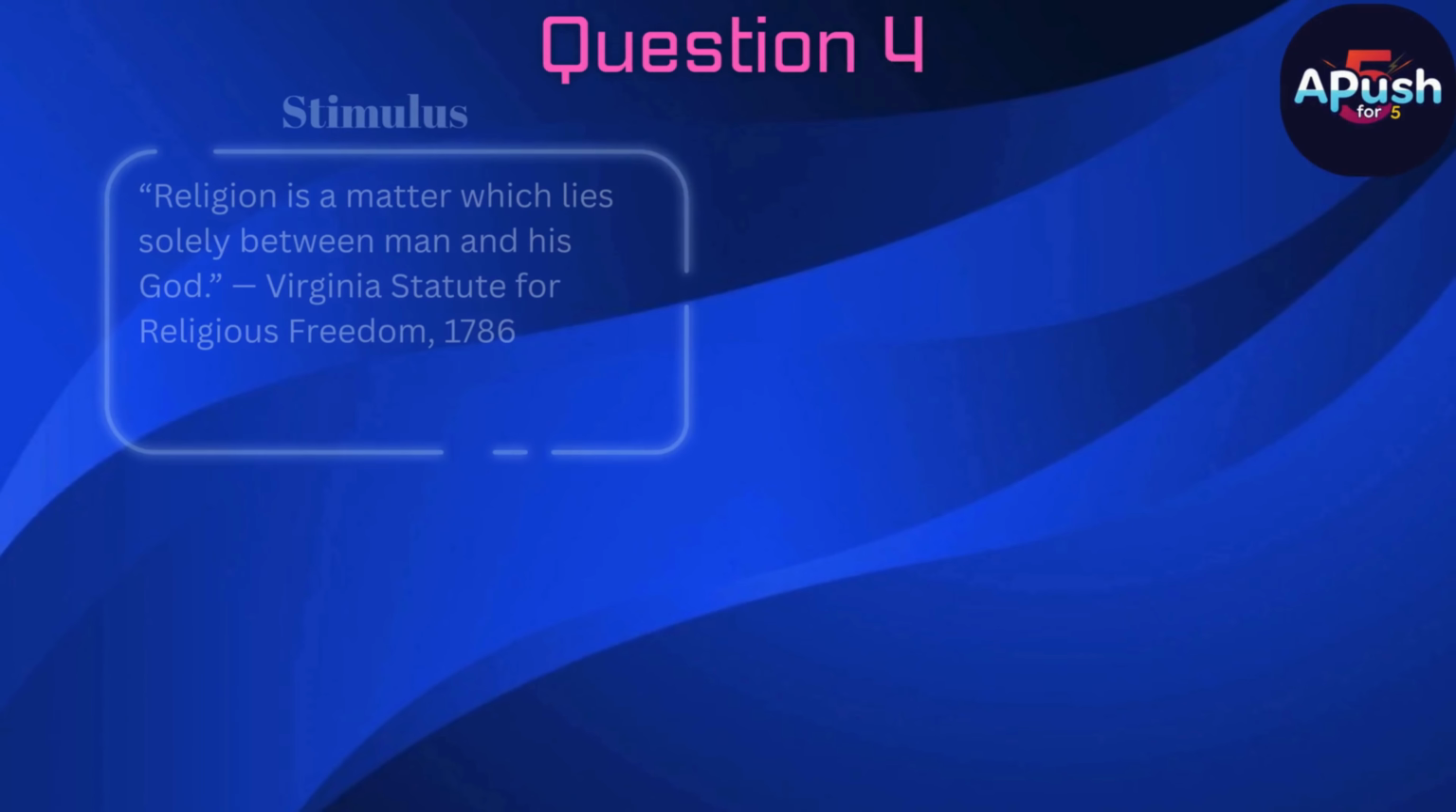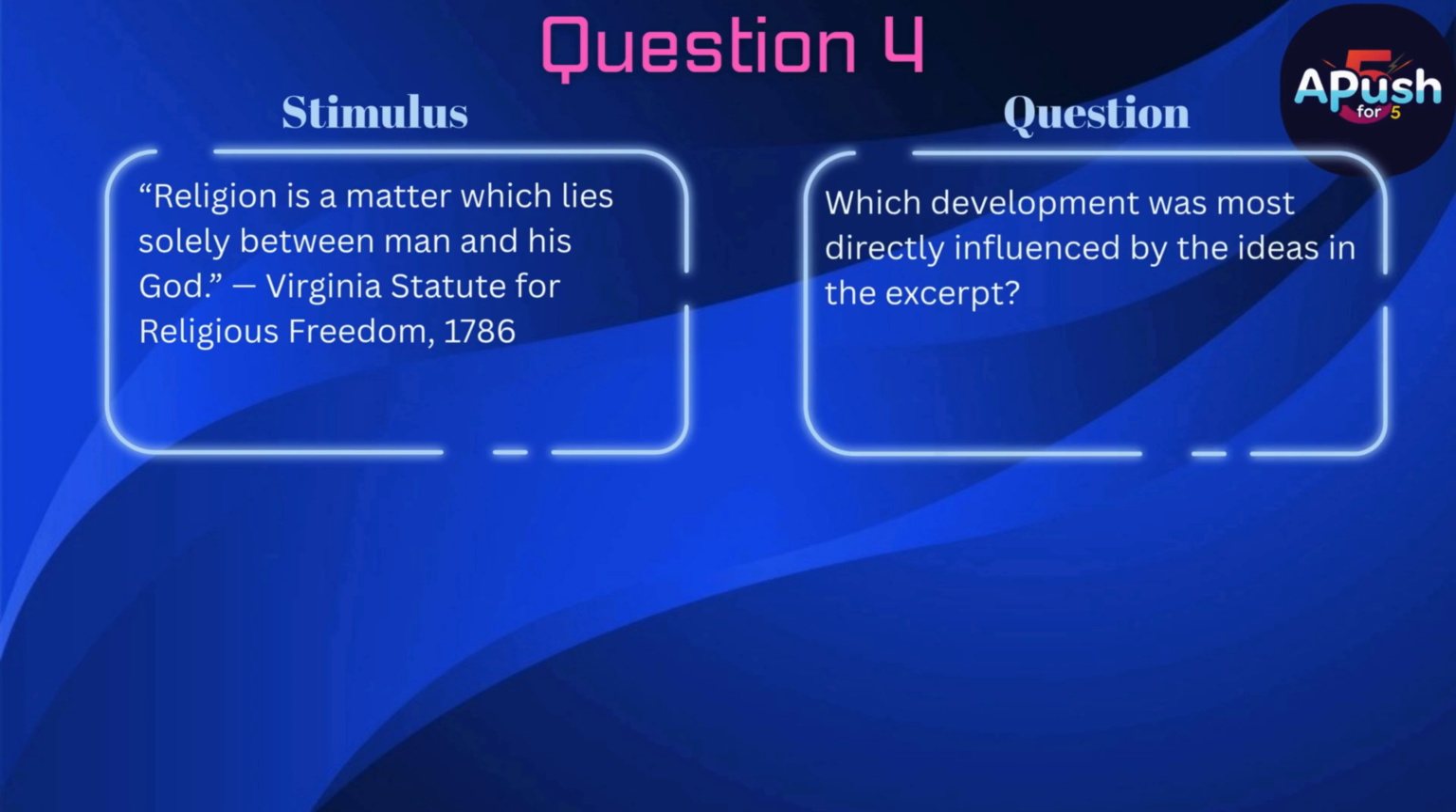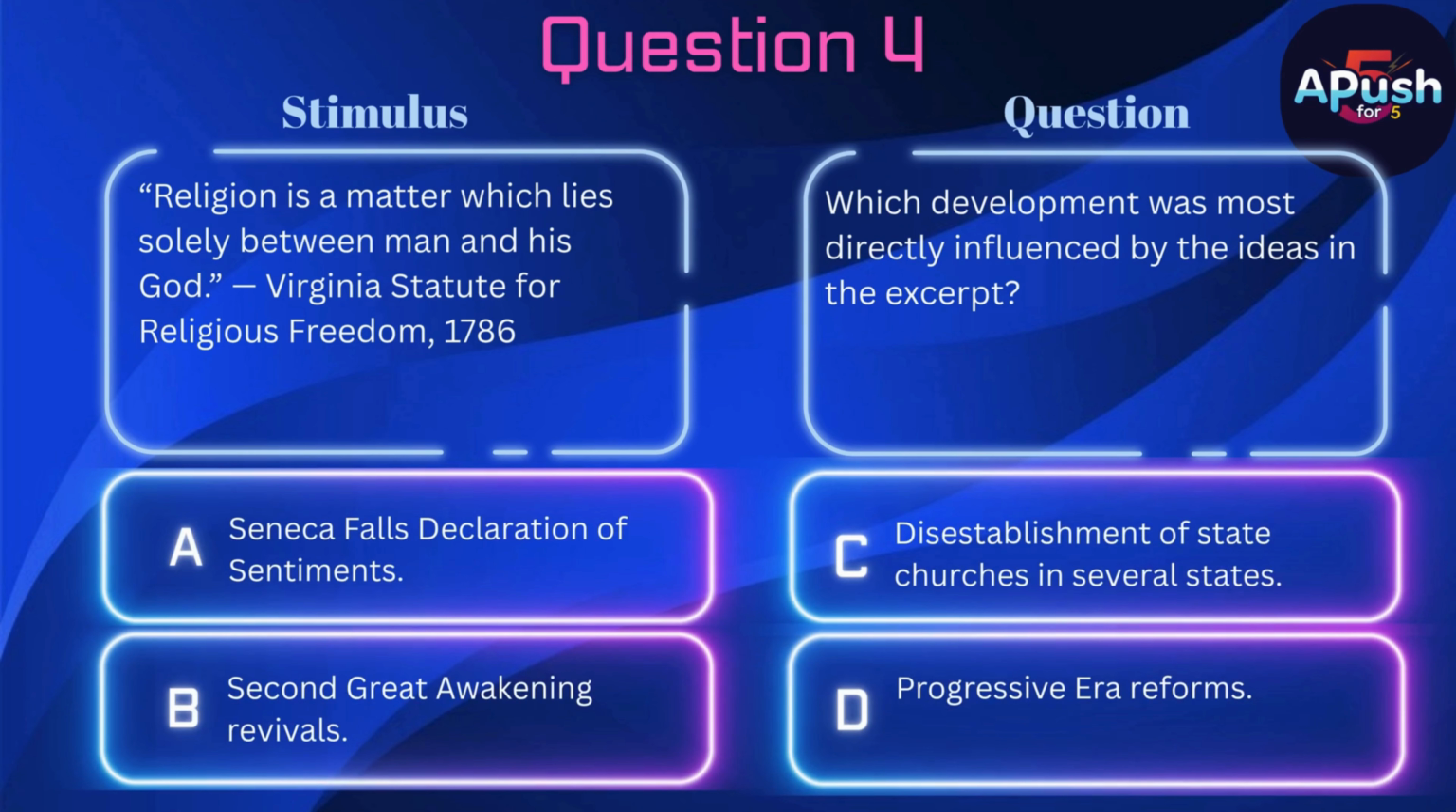Question 4. Stimulus: "Religion is a matter which lies solely between man and his God." Virginia Statute for Religious Freedom, 1786. Question: Which development was most directly influenced by the ideas in the excerpt? A. Seneca Falls Declaration of Sentiments. B. Second Great Awakening revivals. C. Disestablishment of state churches in several states. D. Progressive era reforms.